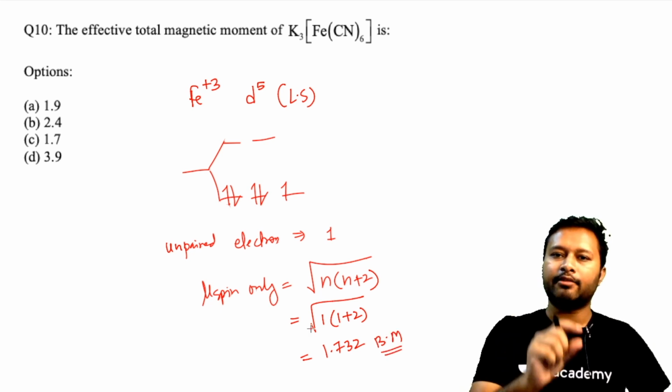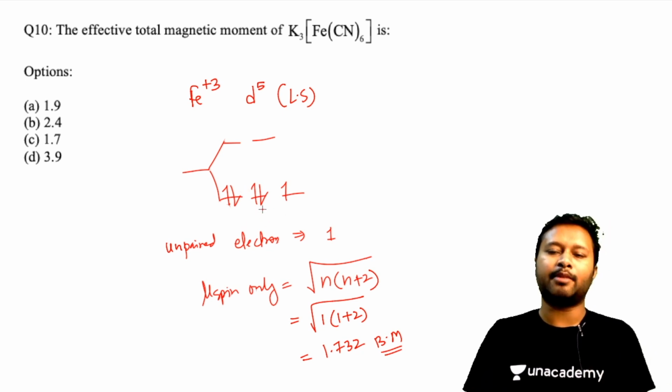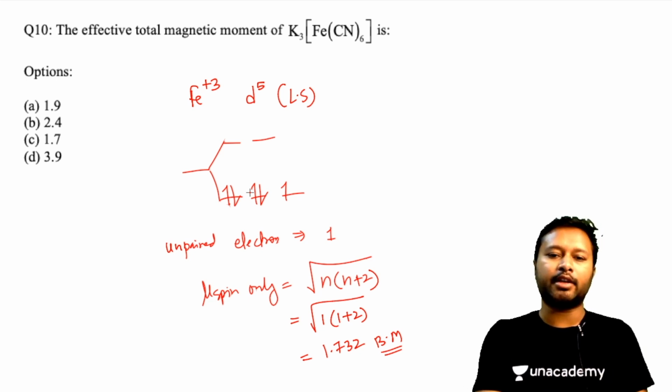But one thing you have to consider is there is an orbital contribution which comes when this t2g orbital is asymmetrically filled. Whenever the t2g orbital is asymmetrically filled, there is something called orbital contribution, and the effective magnetic moment increases from the spin only value.